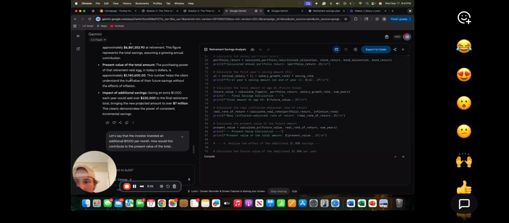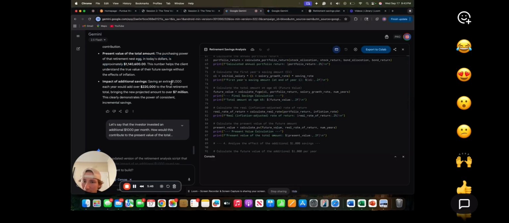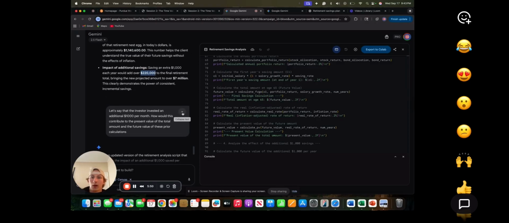Present value, the purchasing power of that retirement nest egg in today's dollars, would be approximately 1,140,000, because today's dollar is worth more than the dollar in 65 years because of inflation. And then the impact of the extra 1,000, we'd get an additional $220,000.